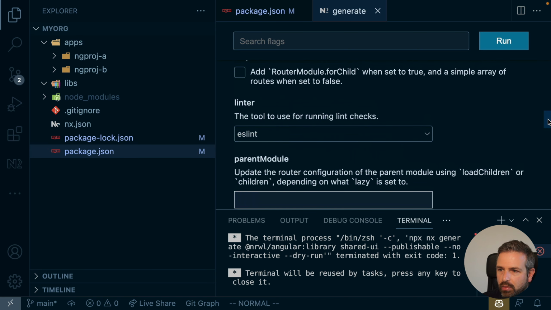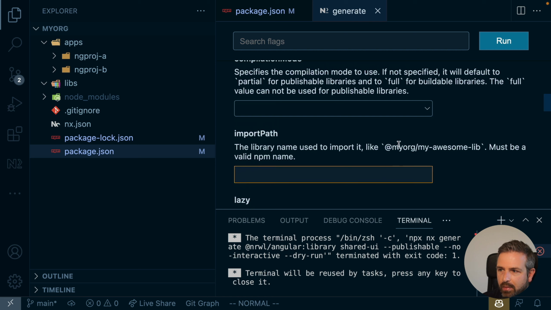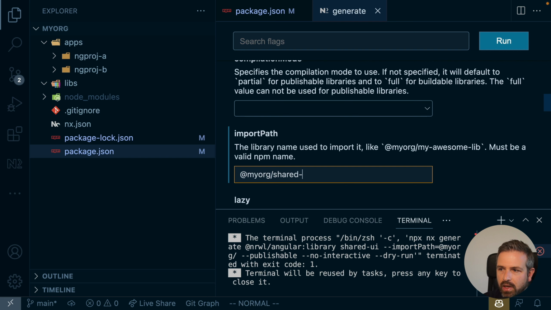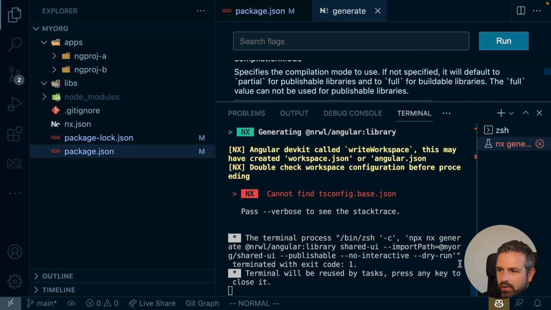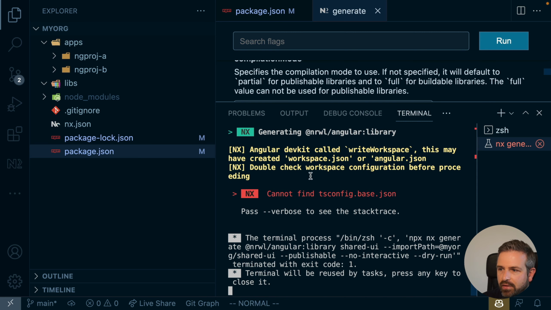And I also probably want to have an import path for that library, which reflects what that library would be, like how that library would be imported within my workspace. Now, my org actually matches this one, but this would be the name of your organization, and shared UI would be the name of my library. Now down here you see the generator running in a dry run mode where it tries to actually create that library, and you can see it fails at the moment because it cannot find a tsconfig base.